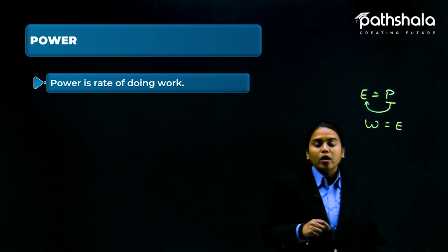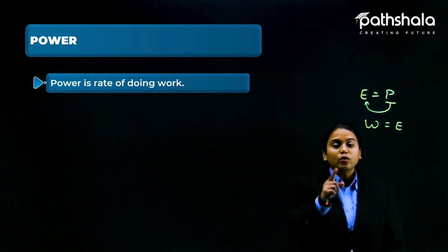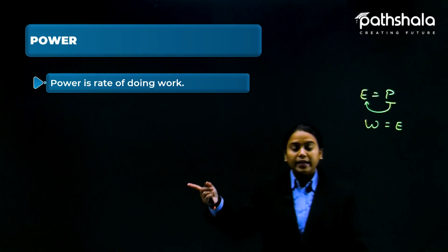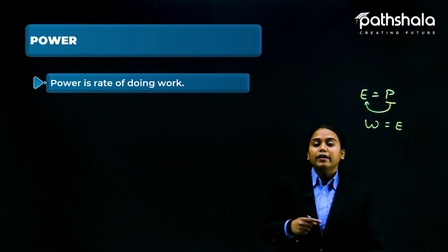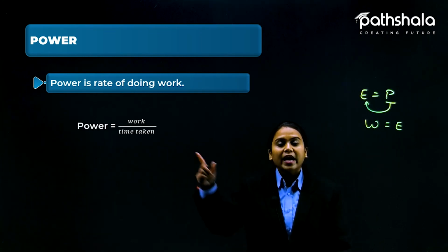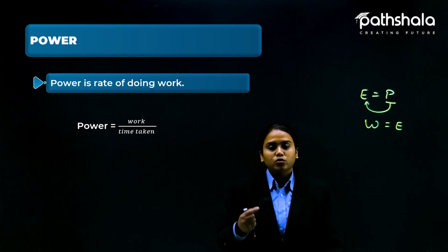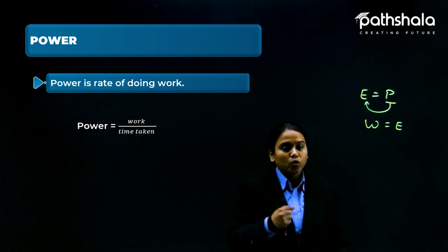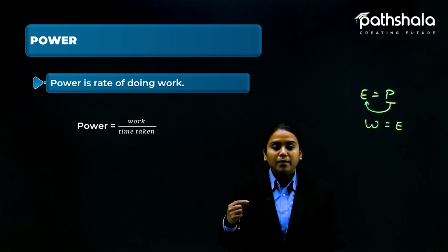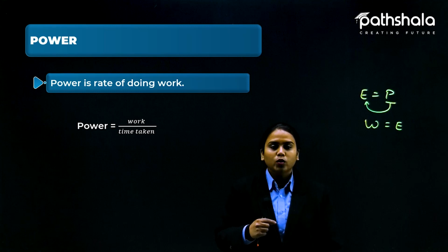So what is power then? Doing work with a rate. Rate here gives you the indication of time taken. So we can say that power is equal to work done in a particular time. How much work is done by somebody in a particular time, that is power.